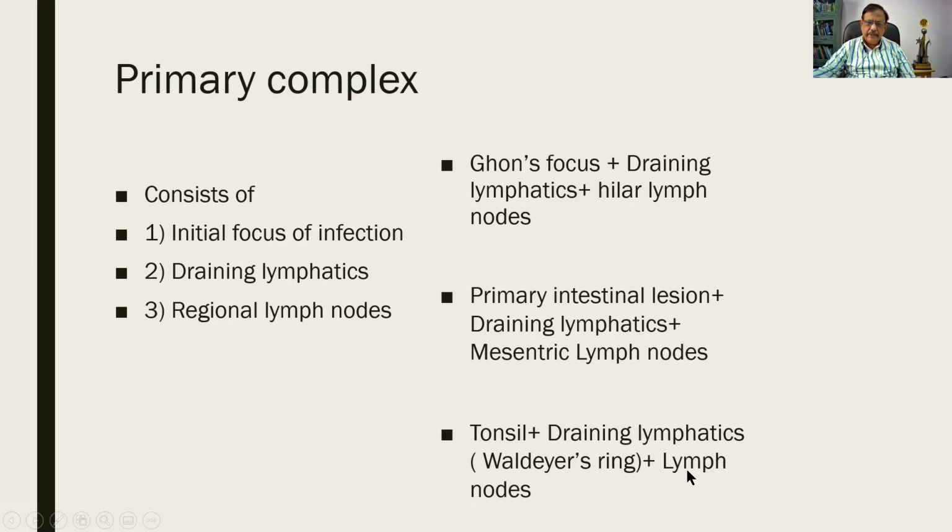And a third example can be the tonsil, with the draining lymphatics, the Waldeyer's ring, and the lymph nodes. Together, you find that all are examples of primary complex. But the primary complex in the lung is called a Ghon's complex.